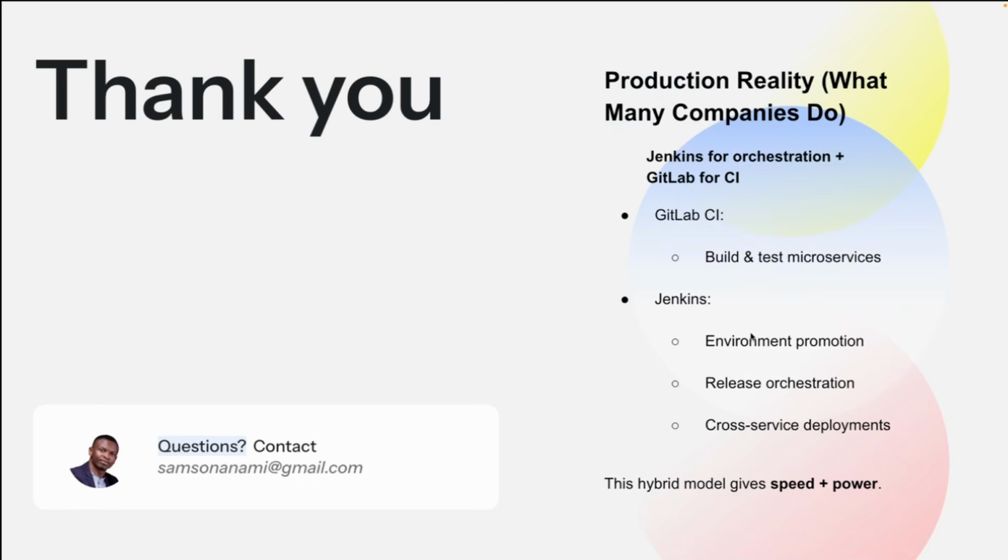And together with this, there's a production reality in terms of what many companies do today: you'll find that they use Jenkins for orchestration and GitLab for CI, that is continuous integration. GitLab CI will just do the build and testing of the microservices, but when you come to deploying, or rather the orchestration, then Jenkins will do the environment promotion, the release orchestration, and also cross-service deployments. So this hybrid system, using the two, will give you speed and also power.